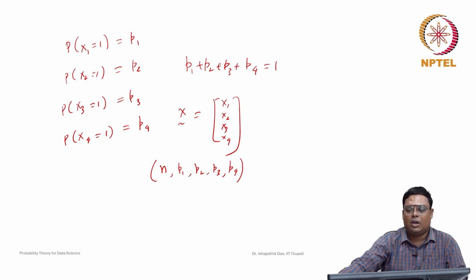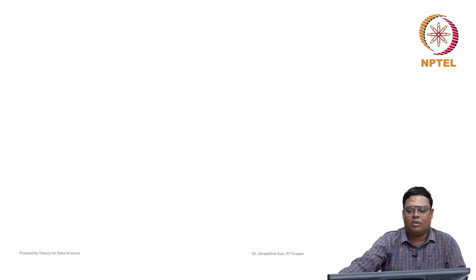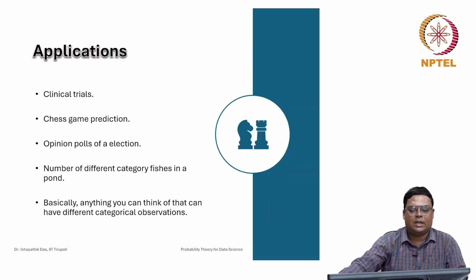So let us discuss the applications of these multinomial random variables. Some of the applications: it is used in clinical trials, whenever you have more than one category in your responses, for example, a disease can be classified by the severity of the disease.